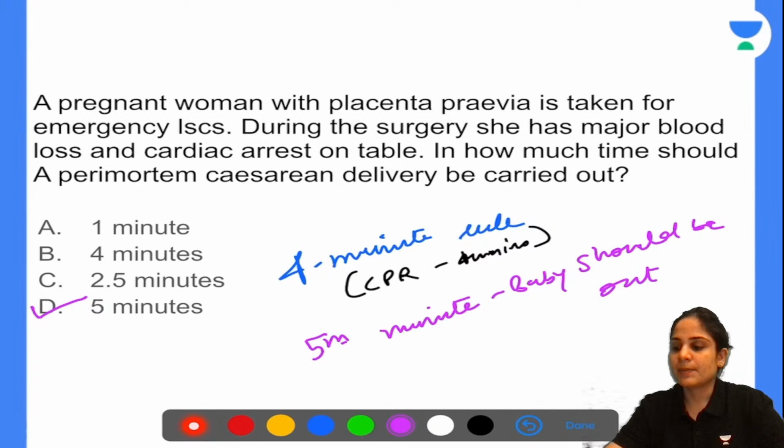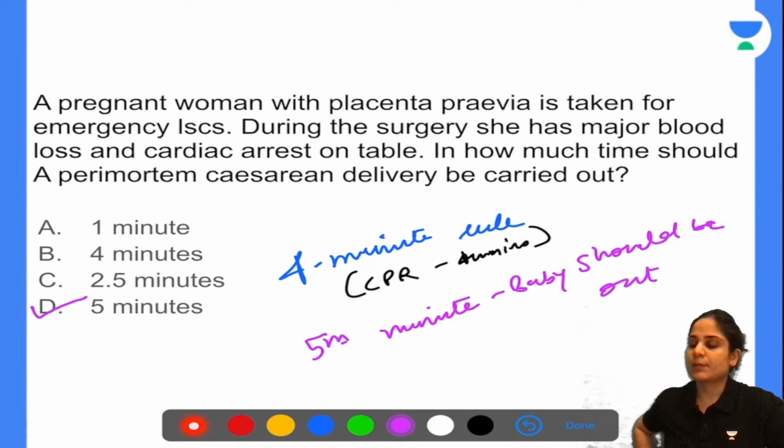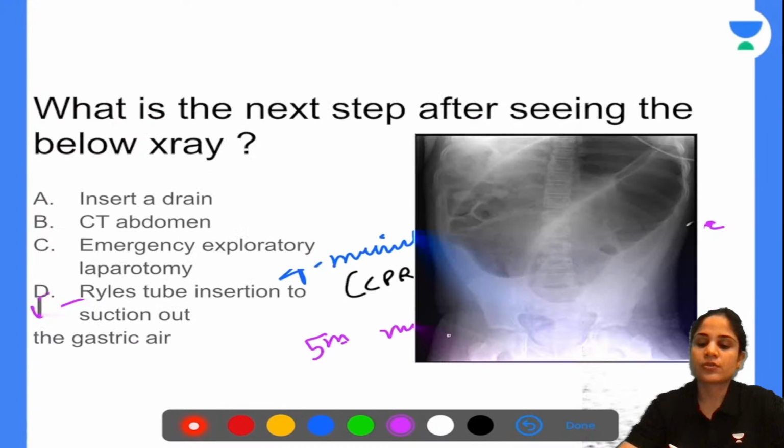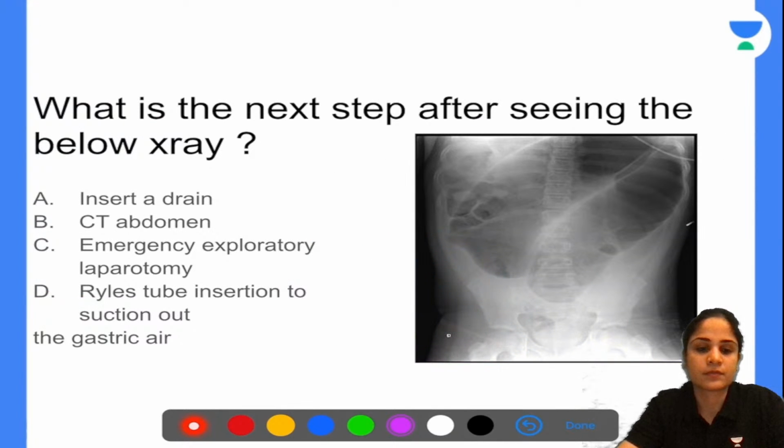What is the next step after seeing the below X-ray? Insert a drain, CT abdomen, emergency exploratory laparotomy, Ryle's tube insertion to suction out the gastric air.